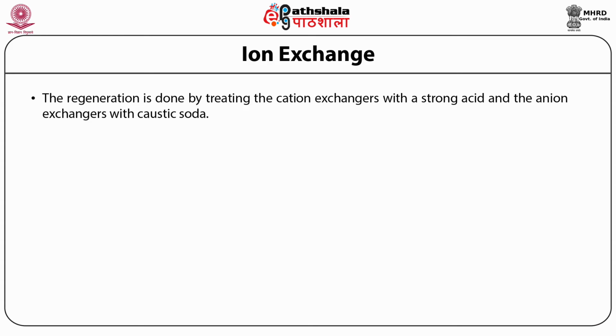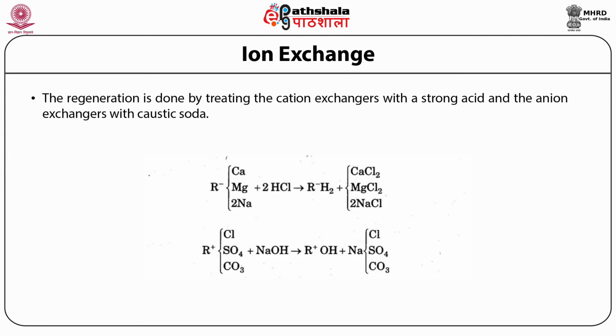The regeneration is done by treating the cation exchanger with a strong acid and the anion exchanger with caustic soda. Here in the reaction we have seen the resins embedded with a high amount of salts of calcium, magnesium, sodium, chloride, sulfate and carbonate are again regenerated by using concentrated acid or NaOH solution, so that we can regenerate the surface of the resin to its original state, and these ions are removed in the solution.